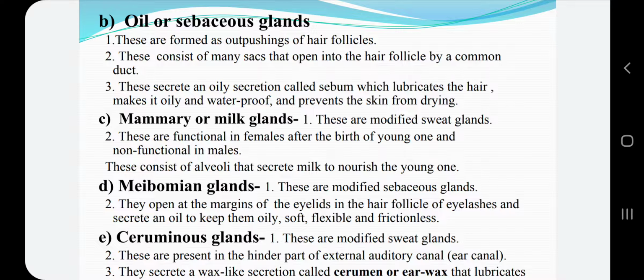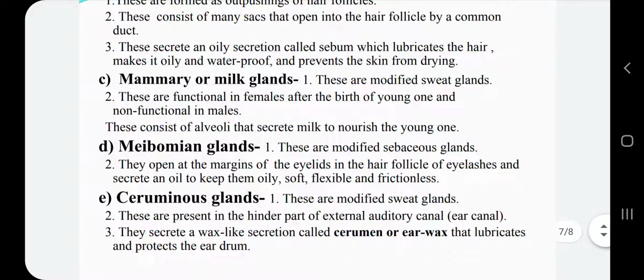So next it is ceruminous glands. These ceruminous glands are modified sweat glands and are found in the hinder parts of the external auditory canal called the ear canal. So the external ear canal has these ceruminous glands in it and they secrete a wax-like secretion called cerumen or ear wax, which keeps the eardrum lubricated and also protects it.